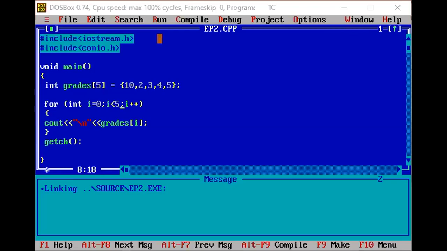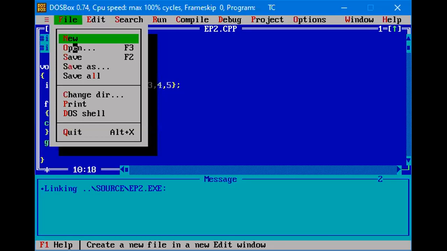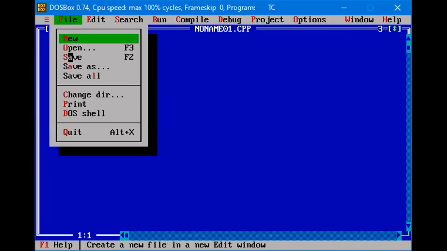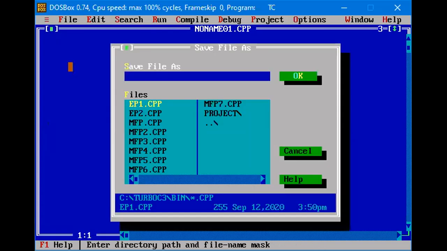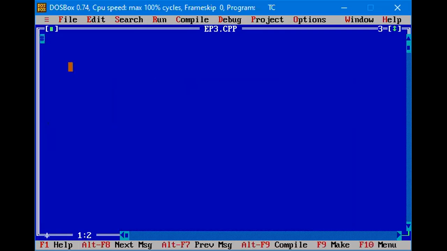So we are going to write this program. We are back on Turbo C++. I'm taking a new file. First, I'm going to save as ep3.cpp. Now we start with hash include.